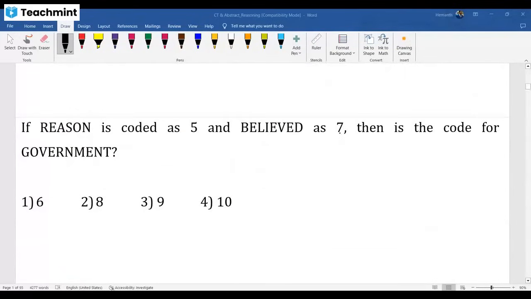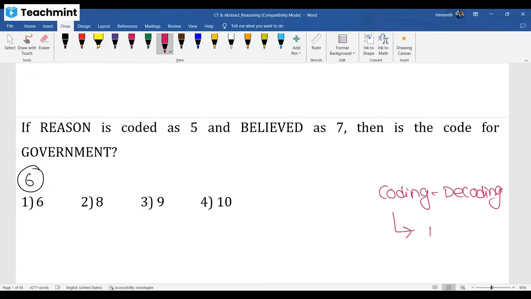Again, coding and decoding topic. This question comes under number coding. In coding and decoding topic, we have 4 models. This comes under number coding, converting letters into numbers. All these are Accenture questions only. No deviation from our task. And this knowledge will be useful for thesis reasoning as well. In Accenture, no quant, only reasoning. If you understand all this, you are half done with thesis preparation as well.